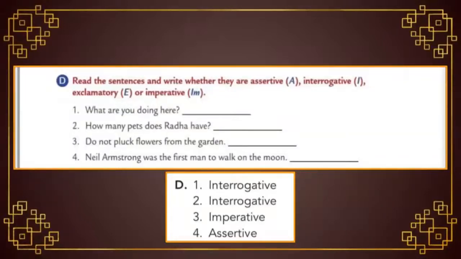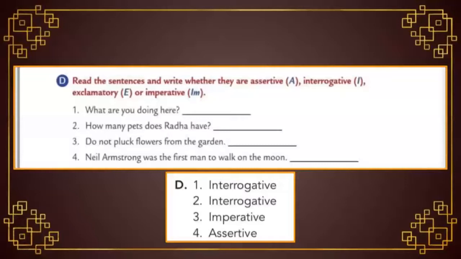Okay students, let's move to the fourth one. Neil Armstrong was the first man to walk on the moon. Okay students, what is the answer? What kind of sentence is this? Yes, because this sentence tells us something about Neil Armstrong. So it is an assertive. So write the answer as assertive or letter A.